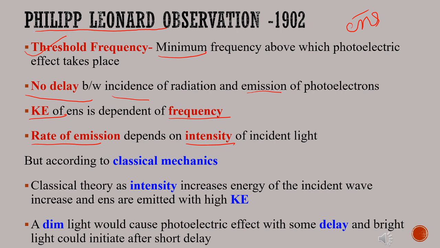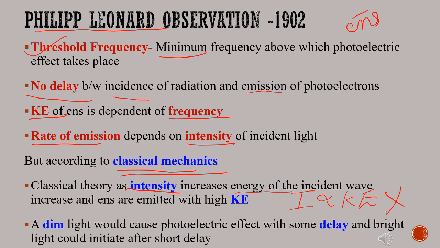But according to classical theory, since energy of a wave depends on the intensity, a dim light after some delay could transfer sufficient energy to electrons, whereas a bright light would eject electrons after a short while. But we can see that there is no time delay between the incidence and emission of radiation. So classical theory could not explain this observation.